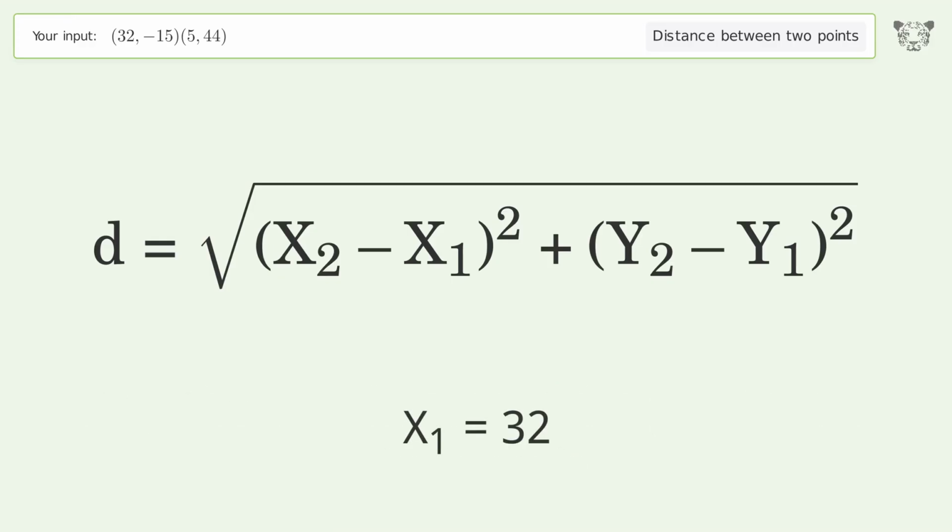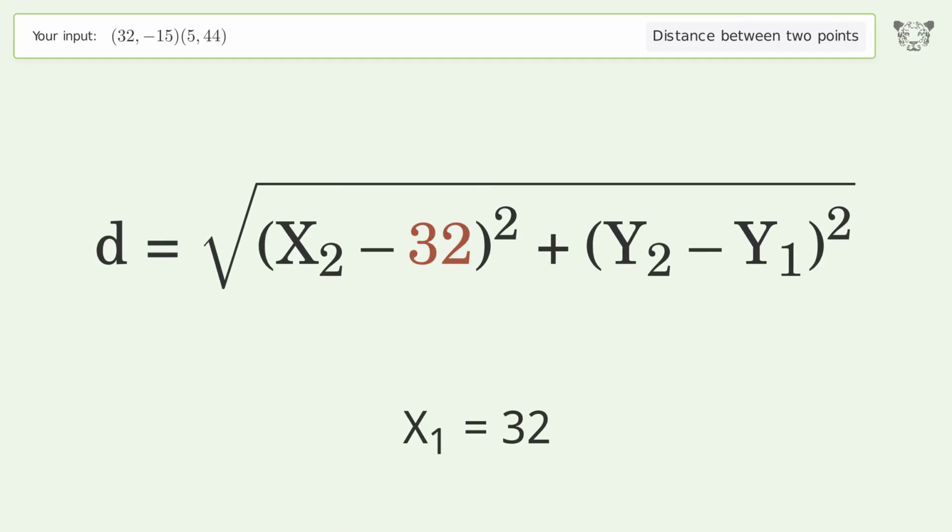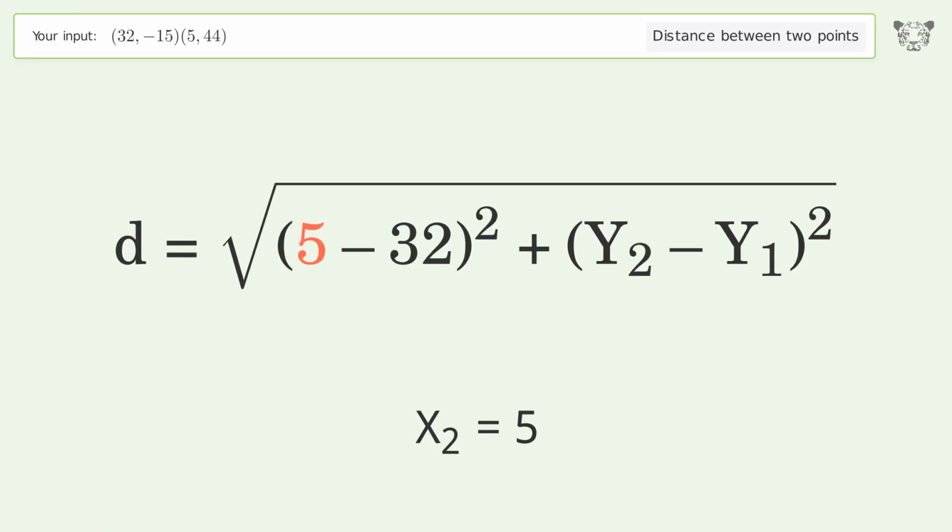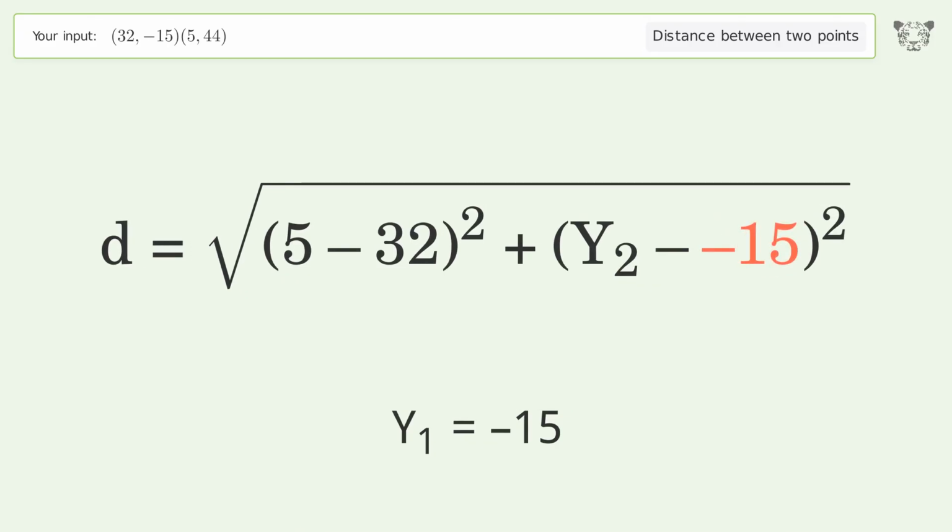x1 equals 32. x2 equals 5. y1 equals negative 15. y2 equals 44.